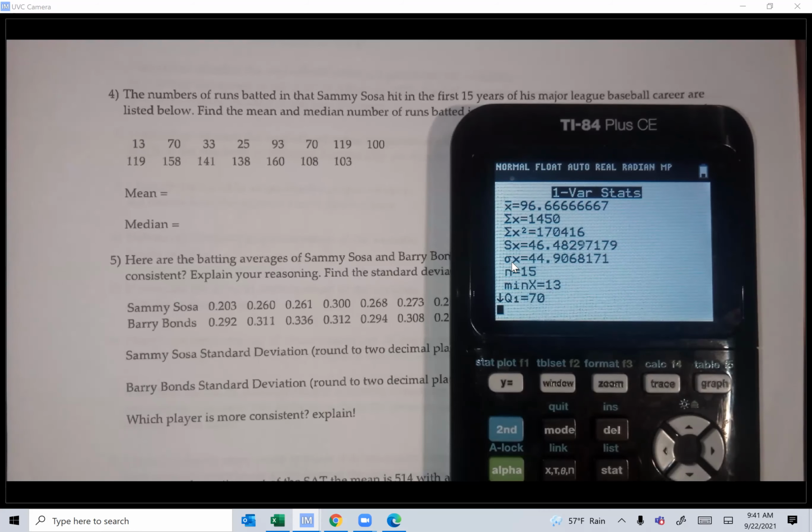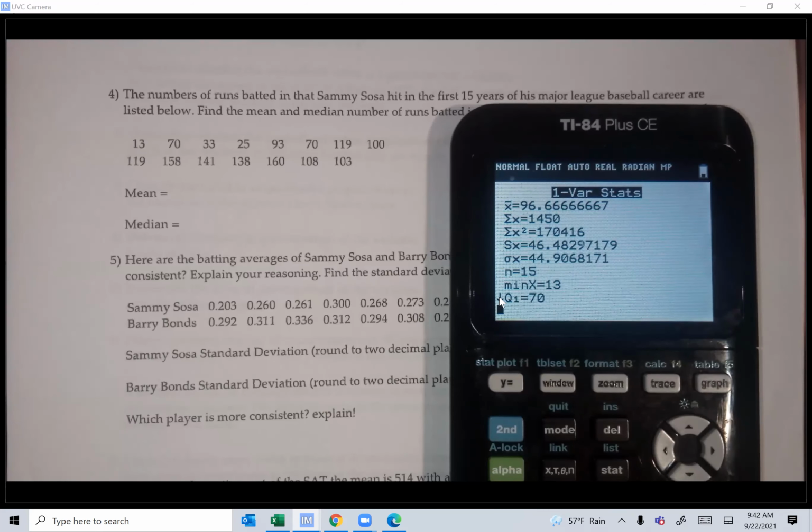Now, the second one is also a standard deviation, but that is for when you have the population. Here he didn't give us the population. He says these are the home runs, so it is a sample. Most of the time, guys, it is a sample, so you'll be using S. You don't use the first value right here and the second value. N is how many values we have. Minimum value, that's 13.